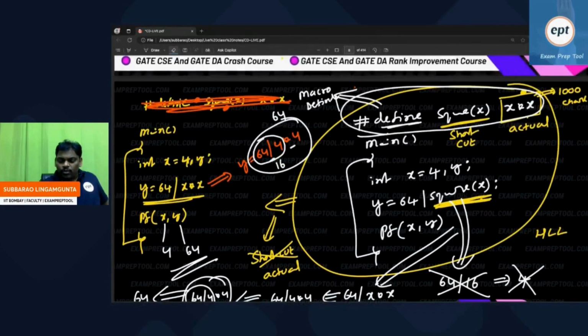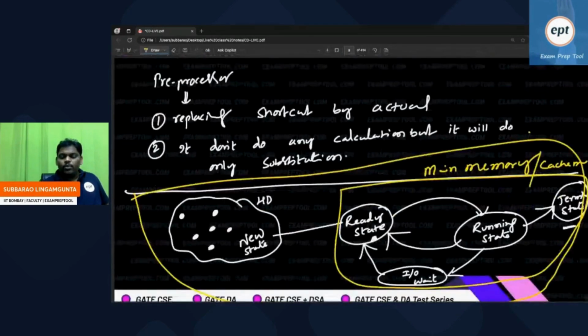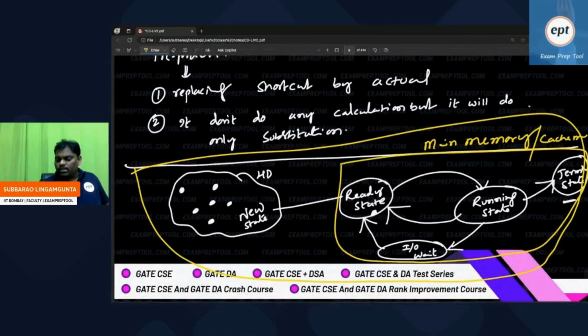See, the preprocessor will do one thing. Here the shortcut is replaced by the actual, and whatever shortcut you wrote here will also be cancelled, because it is further not required. Next one, what is the preprocessor's purpose? Replacing shortcut by actual. It doesn't do any calculation, but it will do only substitution.